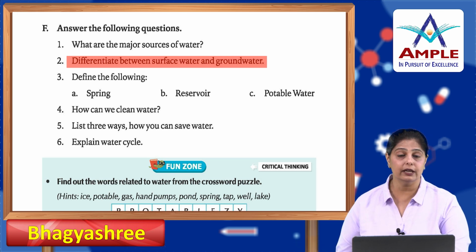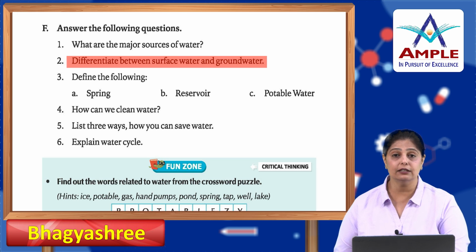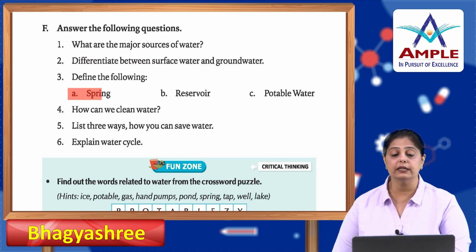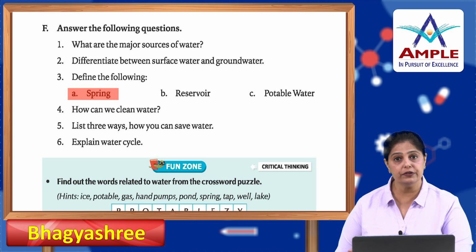Surface water is the water which is on the surface of the land, like rivers, ponds, lakes and all. Groundwater is the water which is stored inside the ground, which can be dug out through tube wells, through hand pumps or through the process of wells. Alright. Define the following.